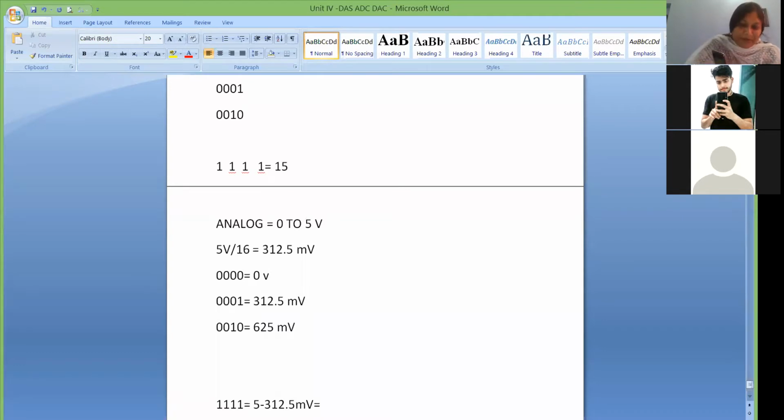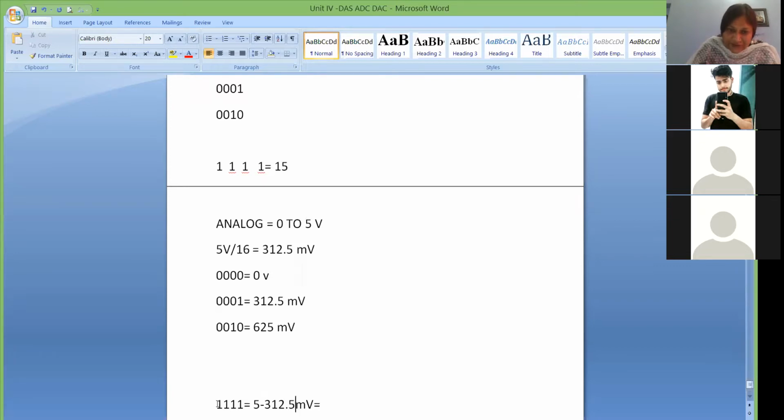Why? Because we have not started with 1. We have started with 0, and from 0 we are going till 15. So this is your 0th level, this is your 15th level. So these 16 levels are from 0 to 15. So if you go on adding this, then at 1111 you will not get 5. It will be 5 minus 312.5 millivolt. So how much will it be?